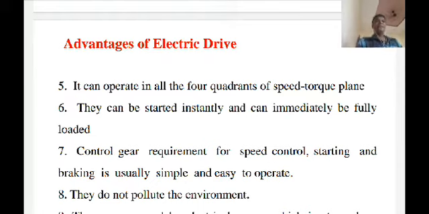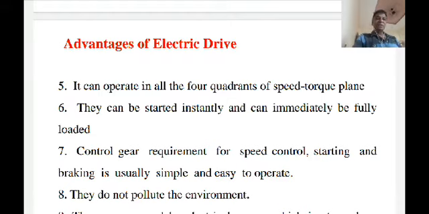So basically, the drive can operate in two modes. One is a motoring mode and the second one is a braking mode. In quadrant 1 it is forward motoring, in quadrant 2 forward braking, in quadrant 3 reverse motoring, and in quadrant 4 reverse braking.